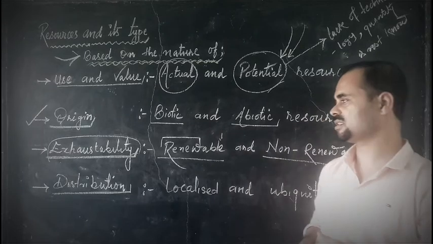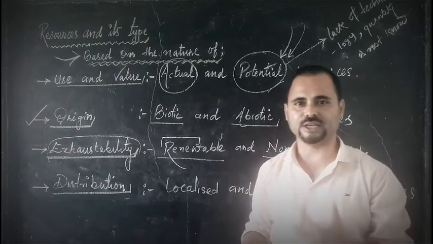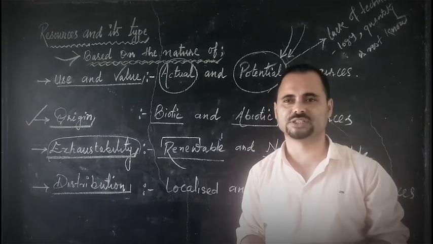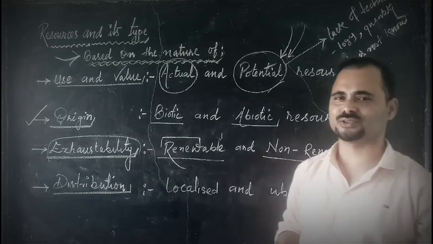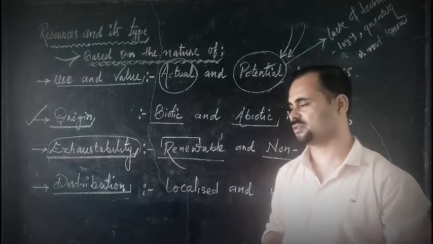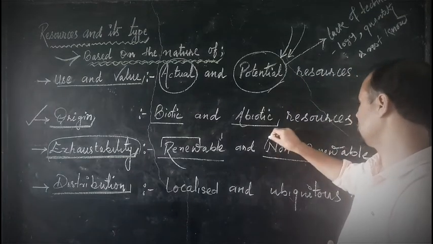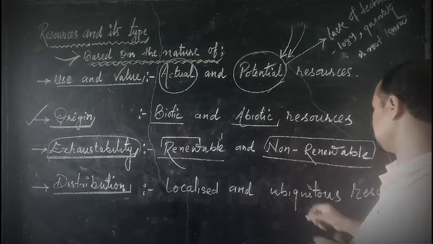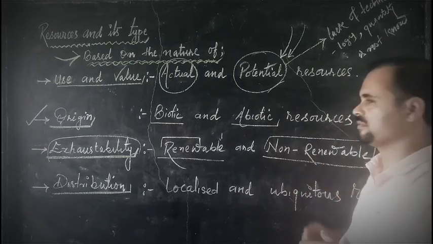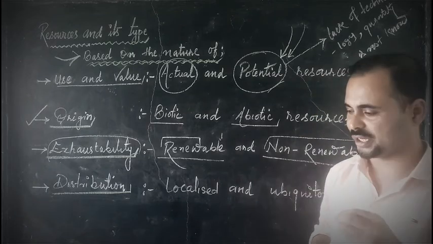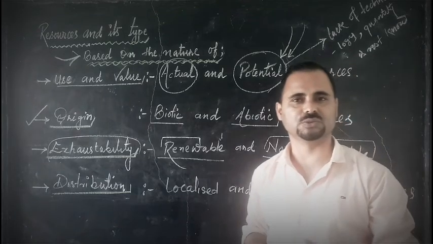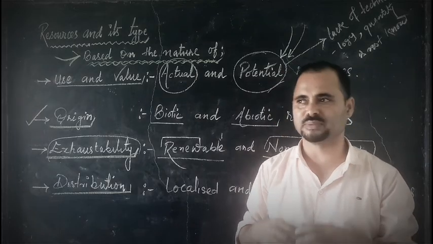So those resources which can be reused after modification are called renewable resources, and these resources do not get exhausted quickly. Another is non-renewable resources. If you see the title, non and renew, it means those resources which cannot be renewed after use. They get exhausted, which means finished.